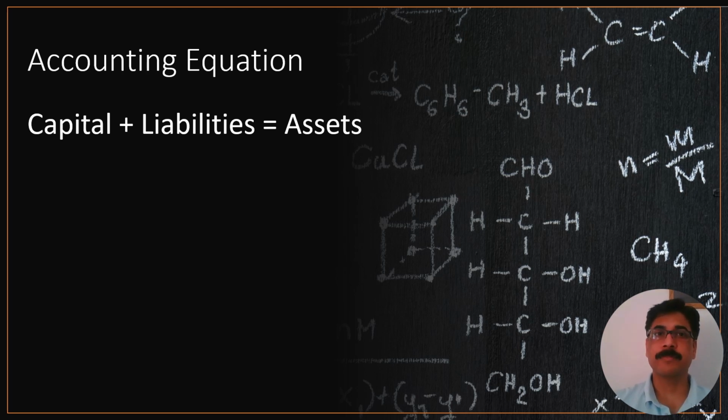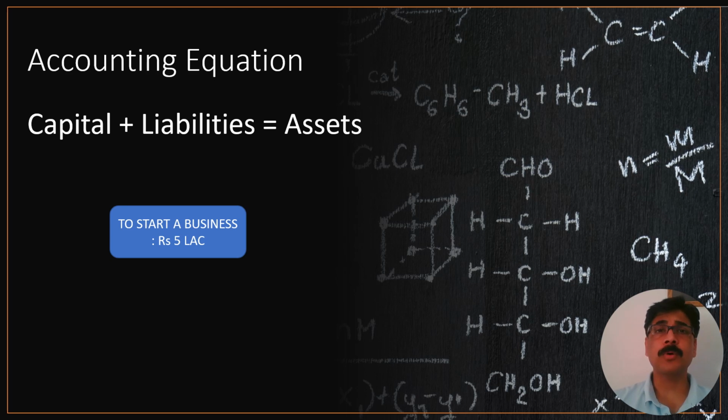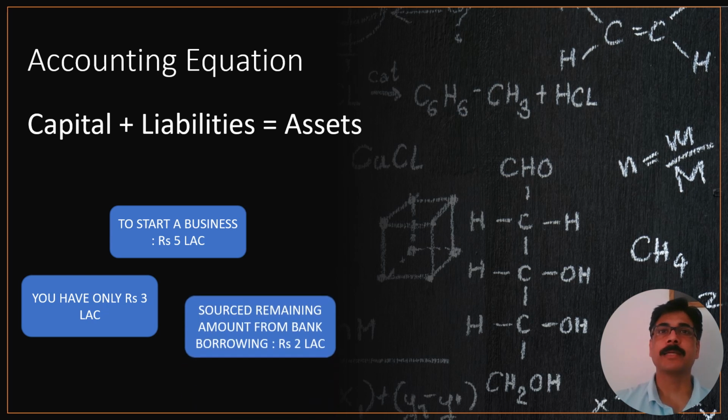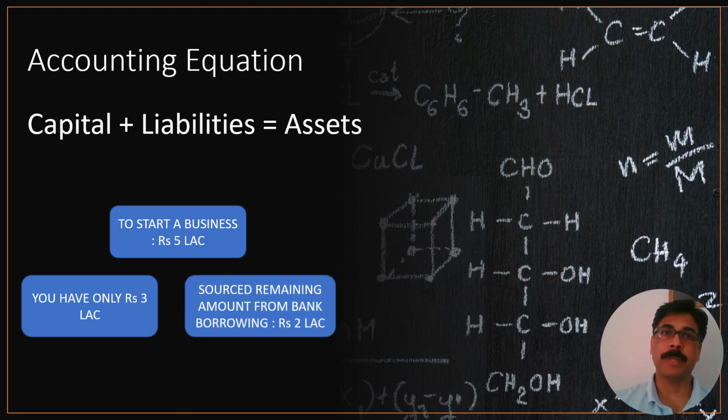Let's understand it with the help of an example. Let's say you wish to start a business, and for that you require a total amount of rupees 5 lakh. Now you have rupees 3 lakh in cash with you, but the remaining 2 lakh, how to manage? So for that, you think that you can borrow it from the bank. So you borrow this 2 lakh from the bank. Now, if you look at the whole transaction, 5 lakh is required, 3 lakh you have put in, and 2 lakh you have borrowed from the bank.